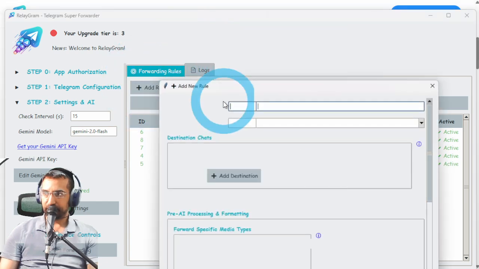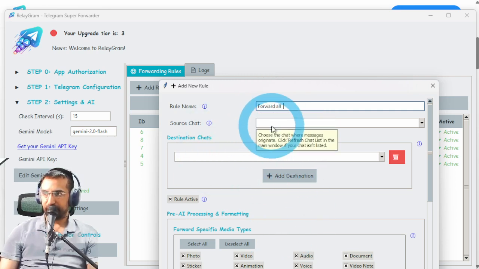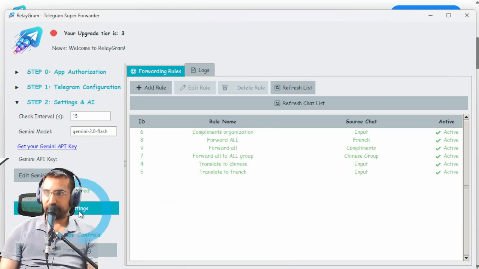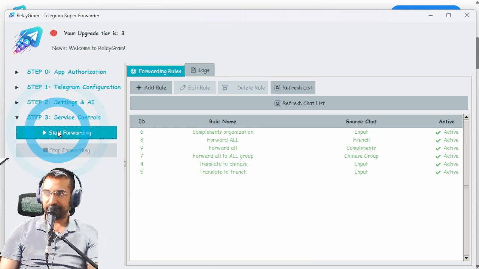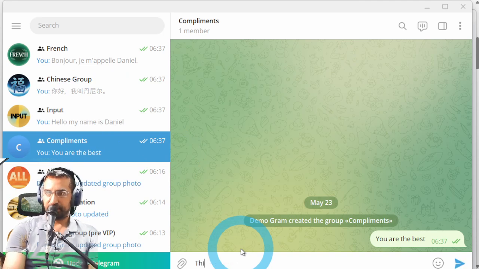And the same thing we're going to do is forward all, and we're going to take from the compliments group and put it in the all group. Now when I click start forwarding, what you're going to see is everything is going to be moved. After it arrives here, it's going to be moved to the all group. So let's create a compliment. This is the best app I have ever used for Telegram forwarding.